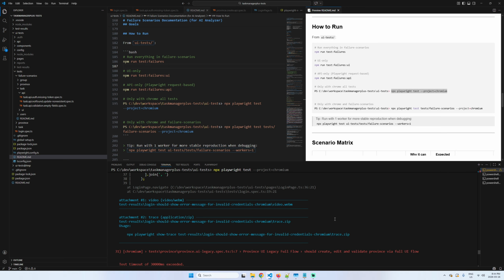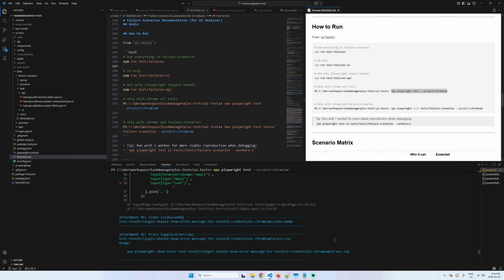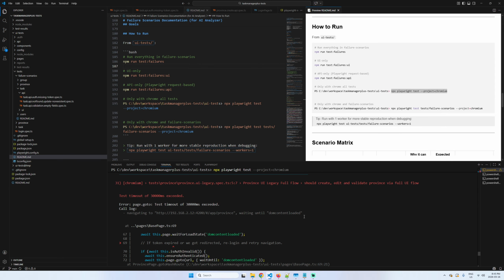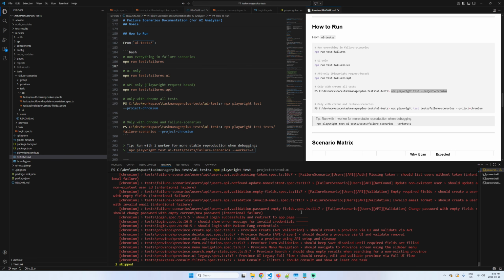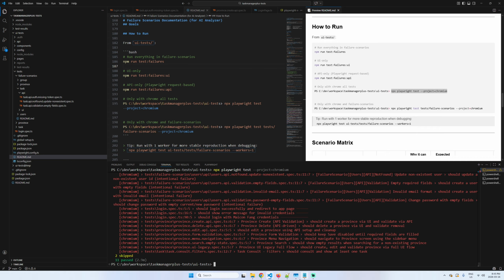You can see here, this is a good point. After I run the tests that failed, Playwright just created this one, and a zip trace and more here. And this is important for my report, because right now I need to send these tests, a lot of tests, to the ChatGPT API. I'm using that one.